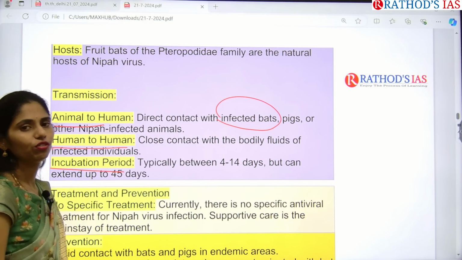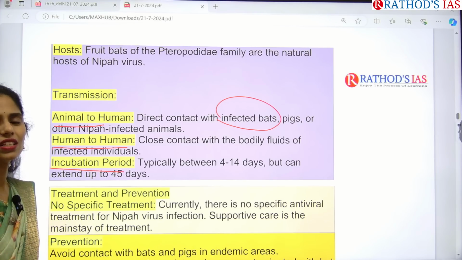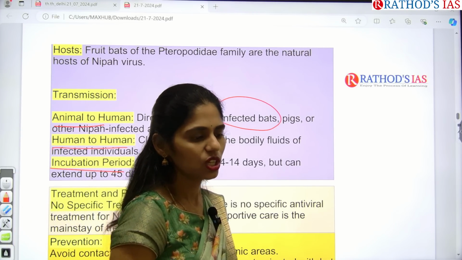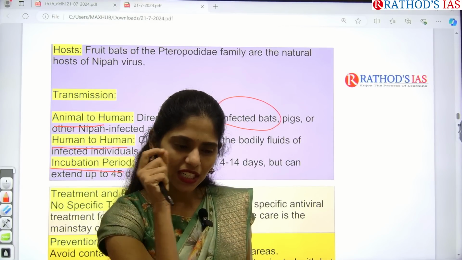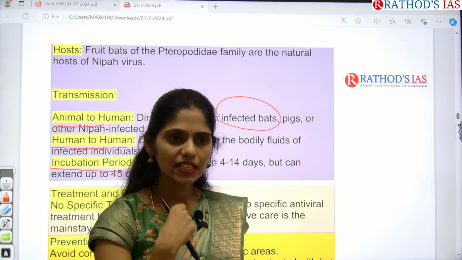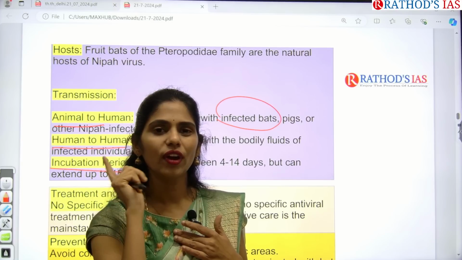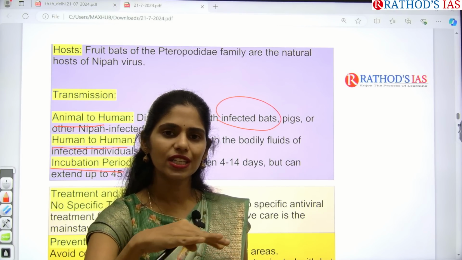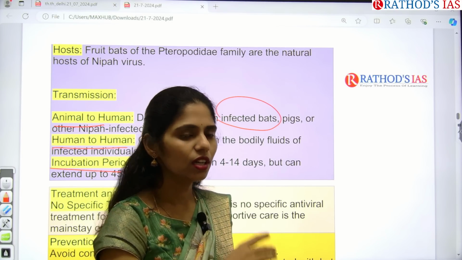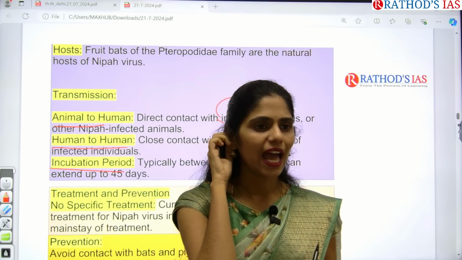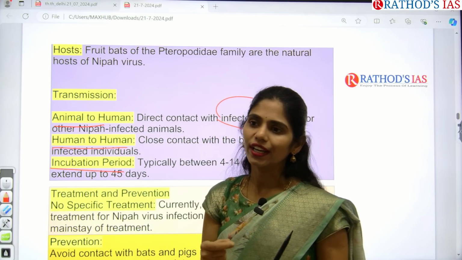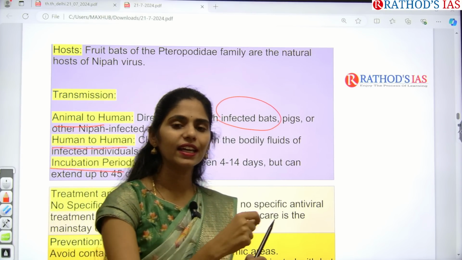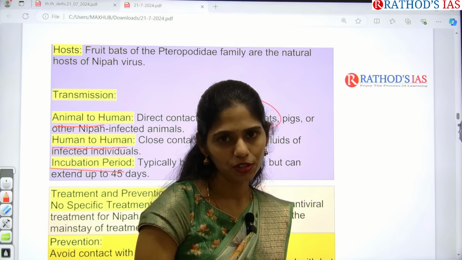And next one is the incubation period. Within 4 to 14 days, you can see the symptoms start. The incubation period is the time between when the infection-causing organism enters our body and when the first sign or symptom of the disease can be seen. Within this incubation period, the disease-causing organism rapidly multiplies in our body, so that it can affect the organs or our immune system.